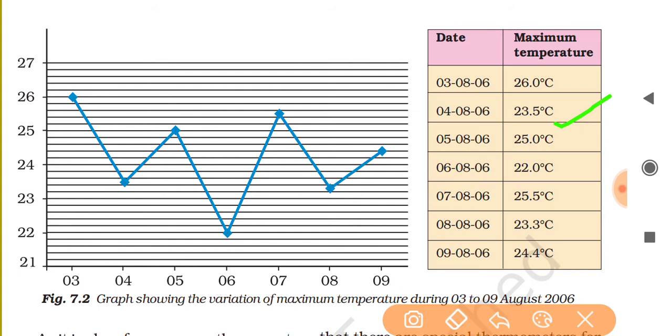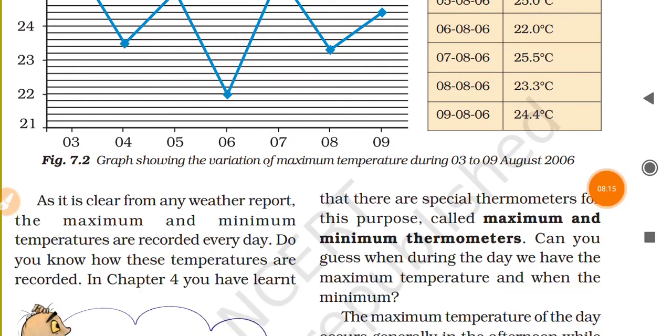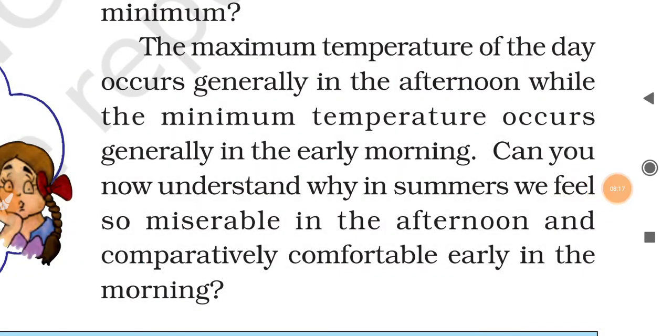So this is the graph. You see sometimes a sudden decrease in temperature and an increase the next day, then decrease, then increase, then decrease, then increase. So it is a fluctuation found in the rising or decreasing temperature. The maximum temperature of the day occurs generally in the afternoon, while the minimum temperature occurs generally in the early morning. Can you now understand why in summers we feel so miserable in the afternoon and comparatively comfortable early in the morning? Because the temperature is minimum in the morning and maximum in the afternoon.